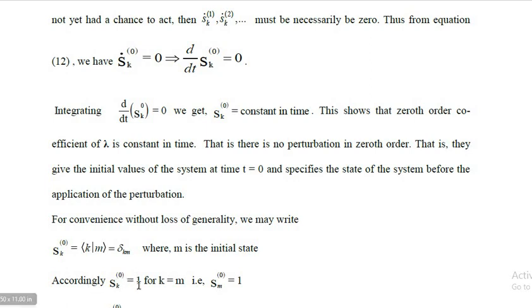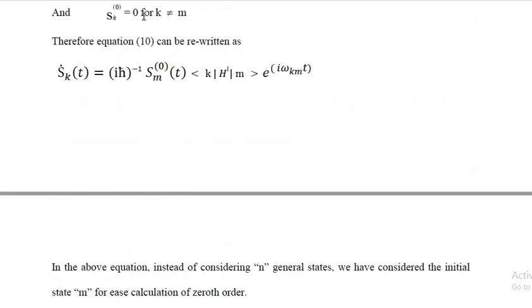Accordingly, S_k^(0) is equal to 1 for k is equal to m, that is S_m^(0) is equal to 1, and S_k^(0) is equal to 0 for k not equal to m.